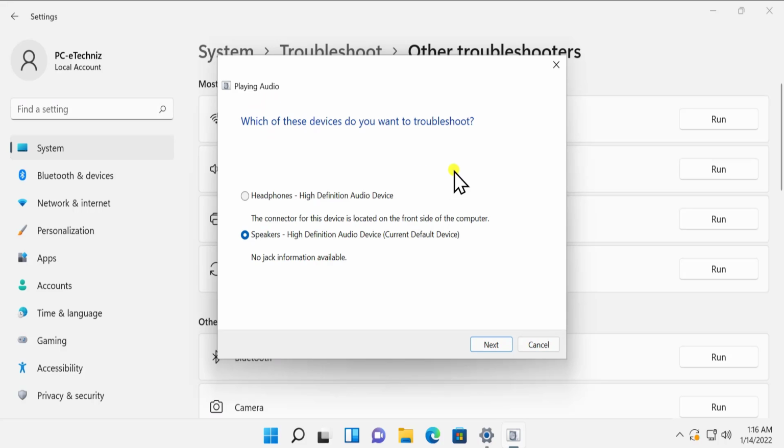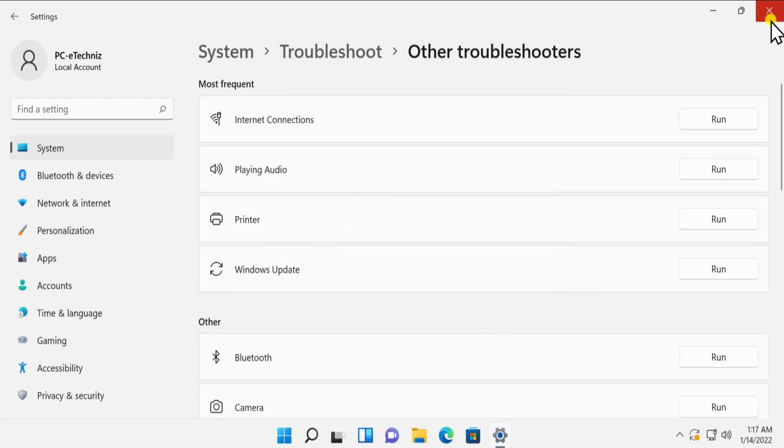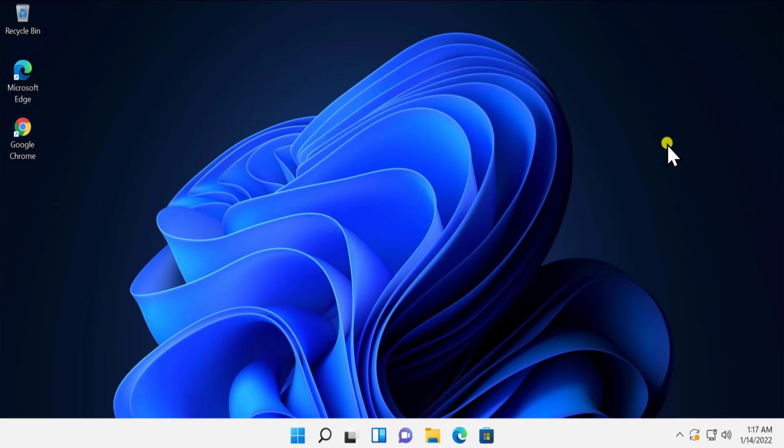As you can see, you'll get these options when you troubleshoot the problem. Which of these devices do you want to troubleshoot? Headphone or speaker? You can select the preference as per your requirement. I'm selecting cancel as the speaker is working perfectly fine on my PC.